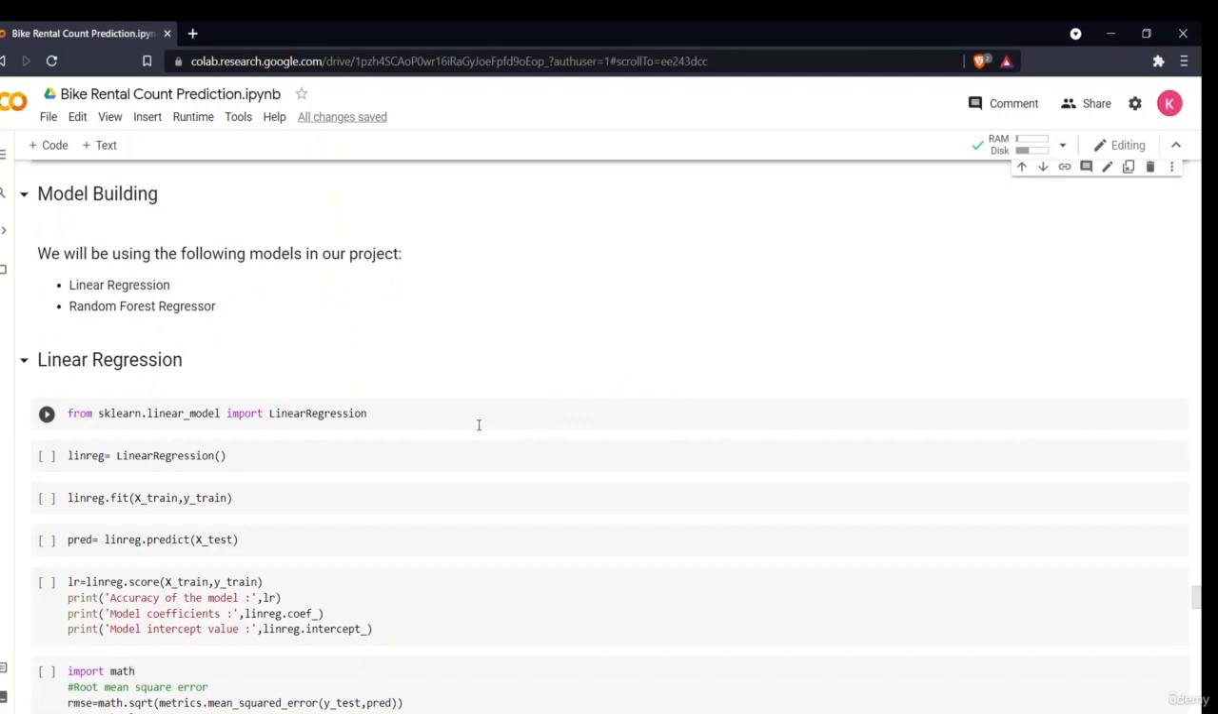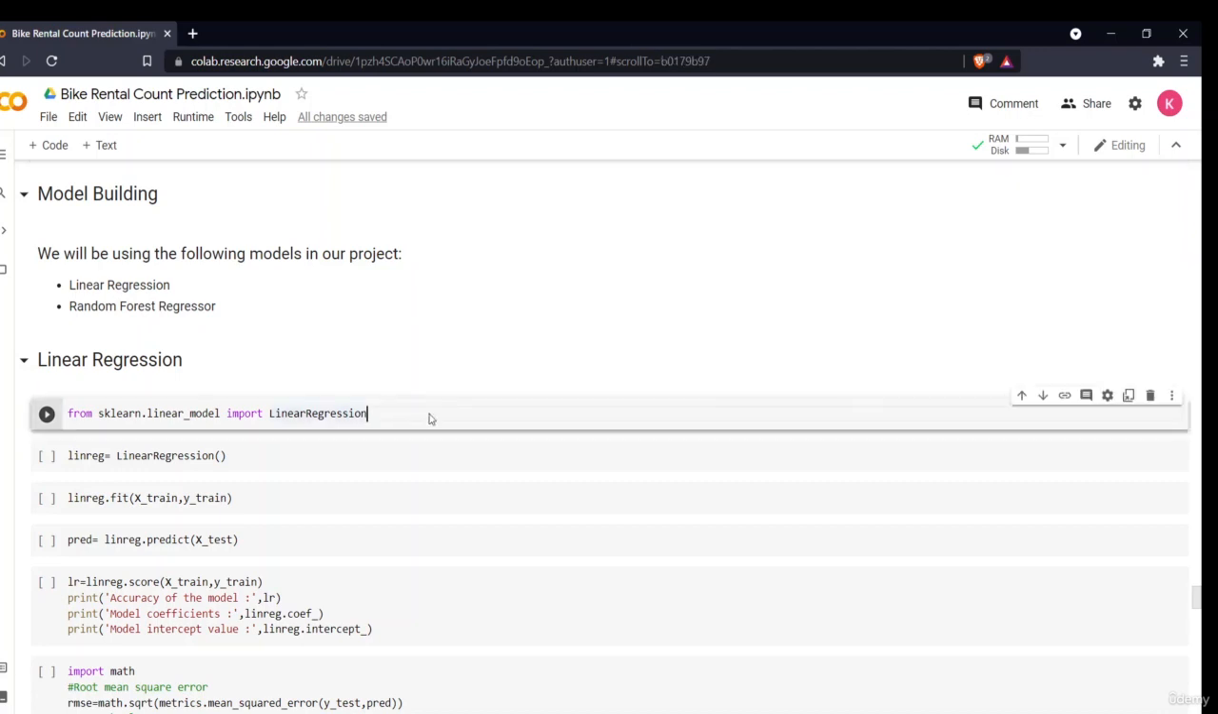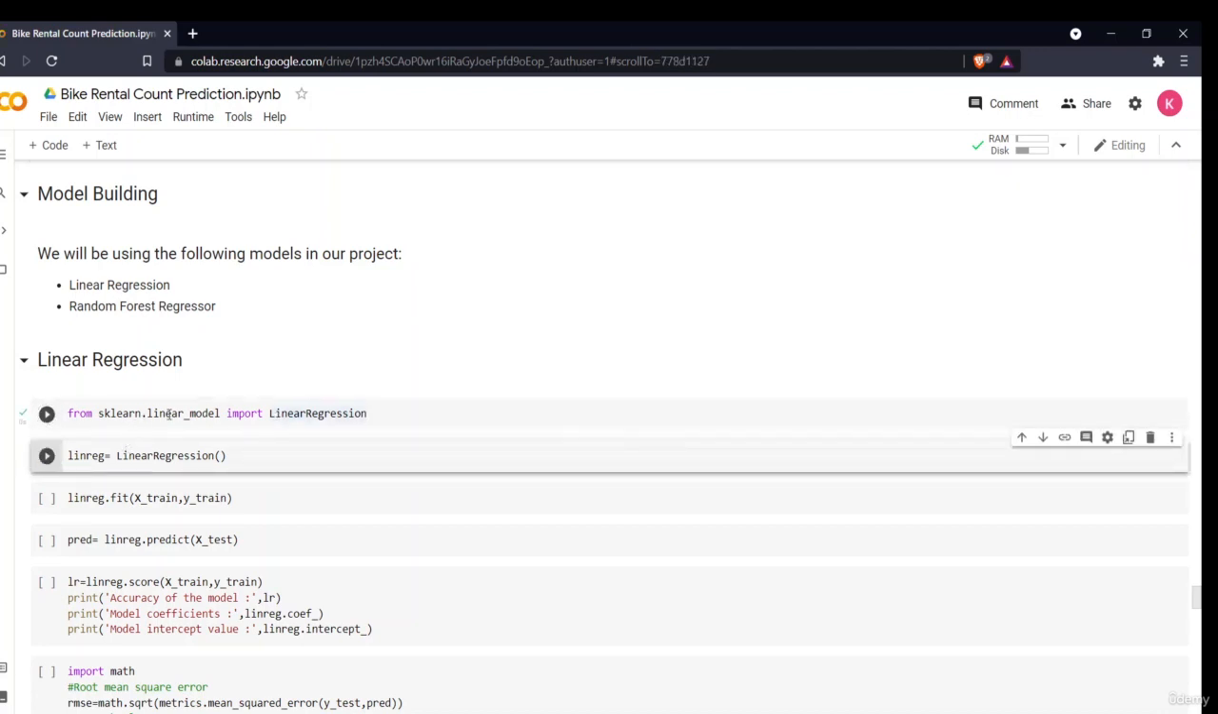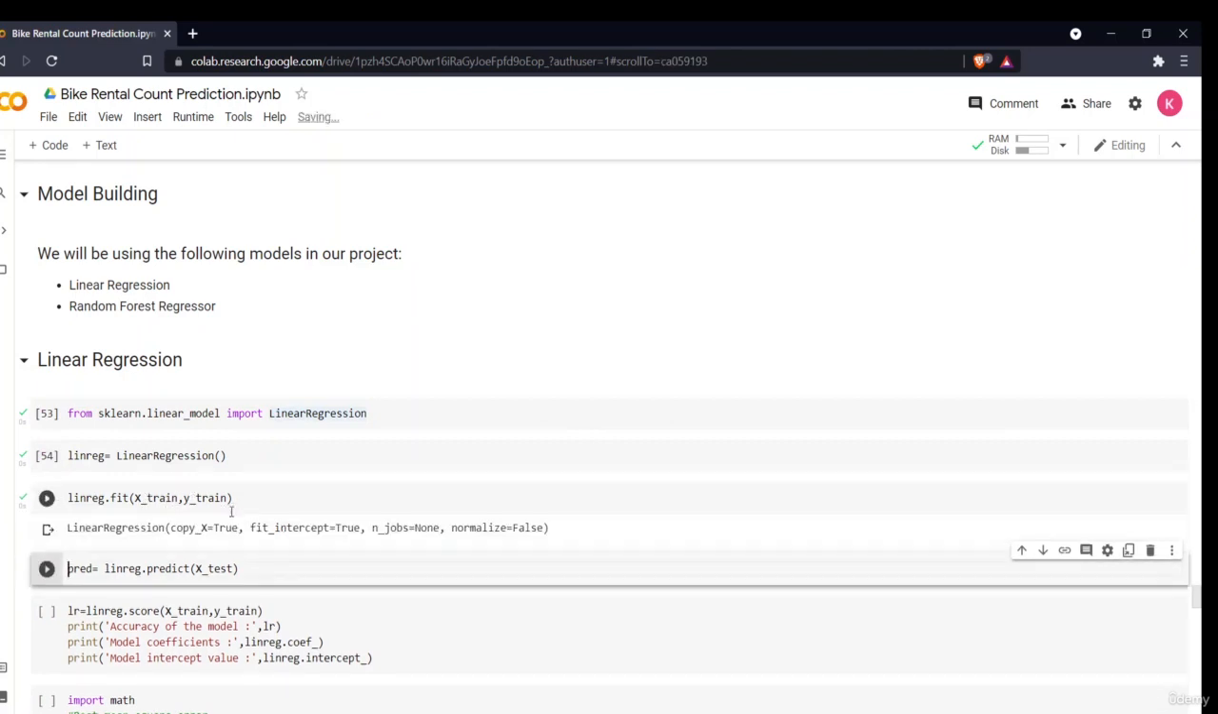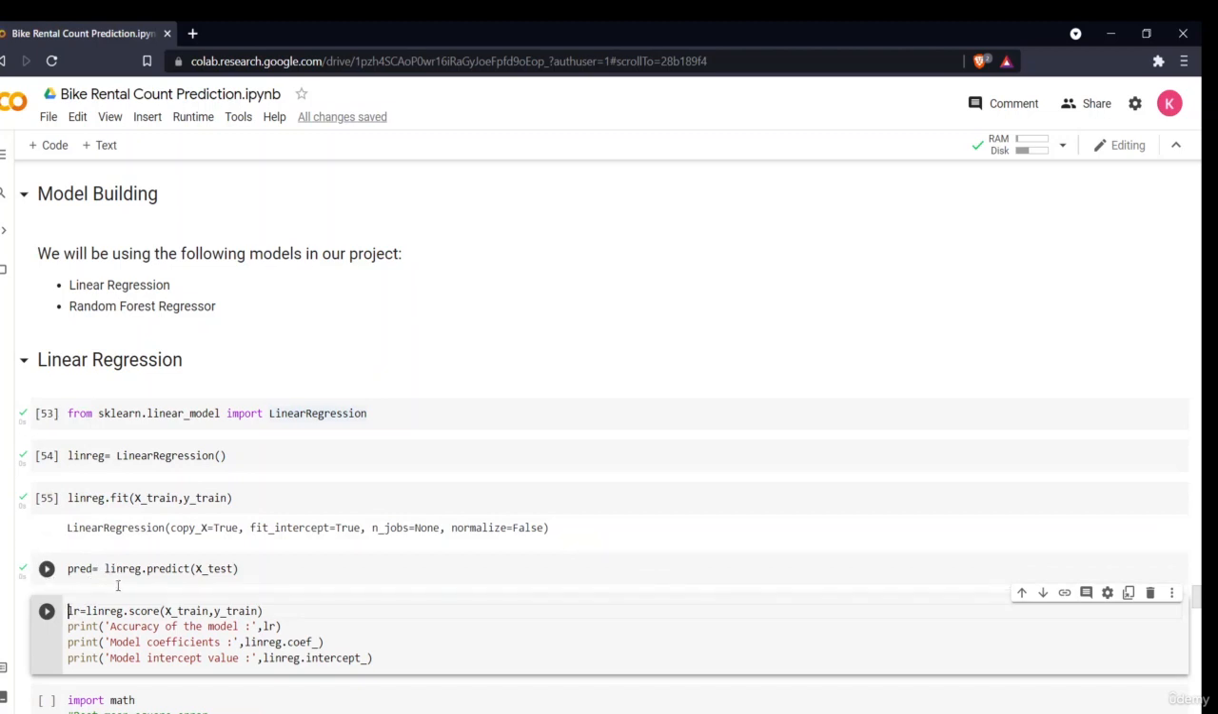You can use any of these. I've used linear regression for the most simplicity. So now I'll be importing linear regression from sklearn.linear_model. All the regression models are imported from this library only. Then I'll define my model, then fit my model with the x_train and y_train data. Then I'll just predict and store those predictions.